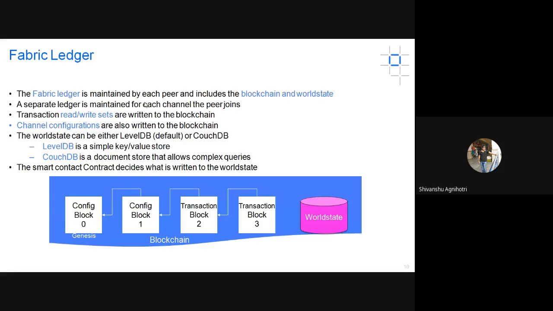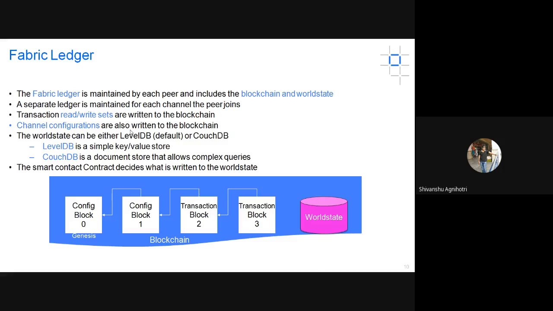A channel is created to perform communication between different peers, so there will be a separate ledger for that. Transaction reads and writes go to the blockchain. Transaction details are stored in the blockchain, and channel configurations are also there. For the world state we can use either LevelDB or CouchDB. If we have a complex query, then we use CouchDB. Generally we use LevelDB because it is a simple key-value store, where a particular key refers to some data in the database.